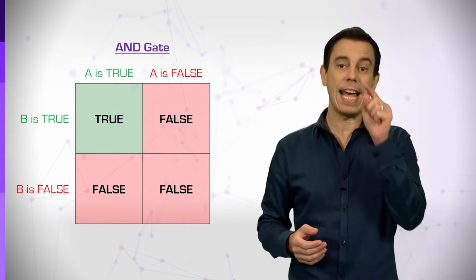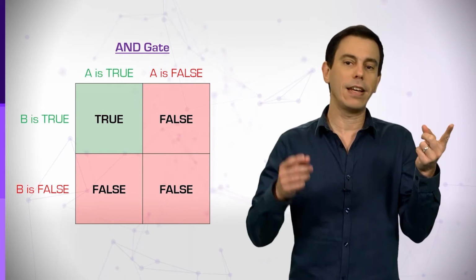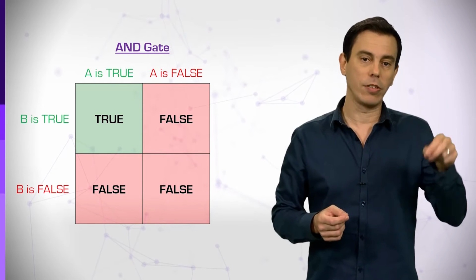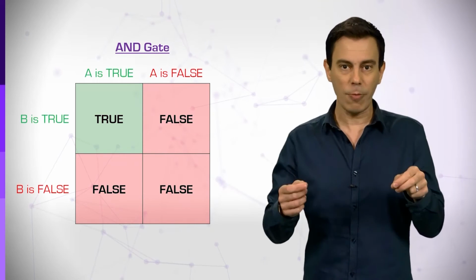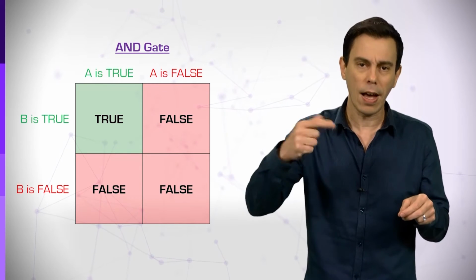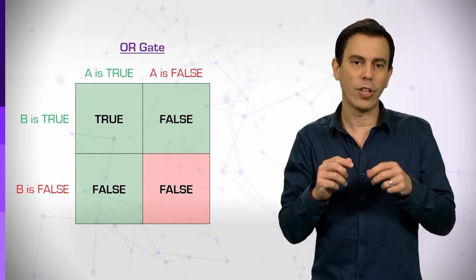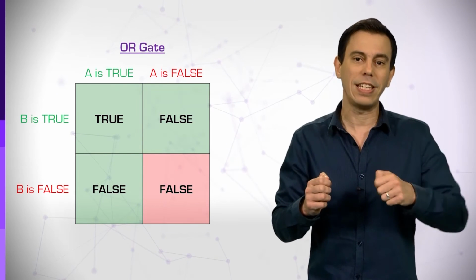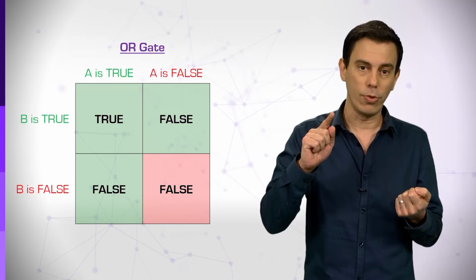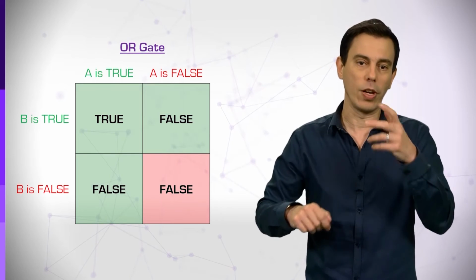For example, an AND gate may examine two statements. Let's call one A and the second one B. Only if both of them are considered true, then the statement A and B is considered true as well. Otherwise, it is considered false. However, for the OR gate, even if either A or B is true, or both of them are true, then the statement A or B is considered true as well.